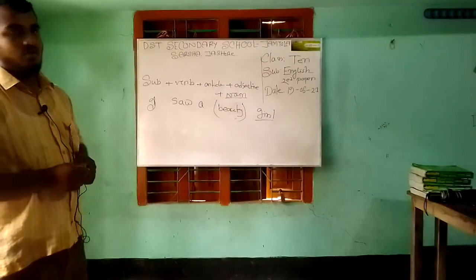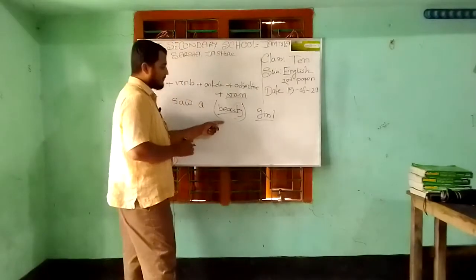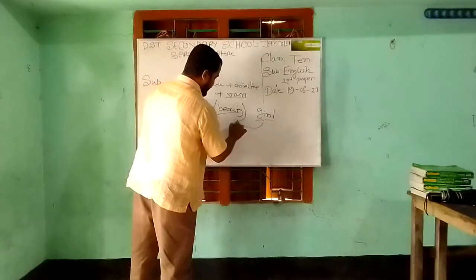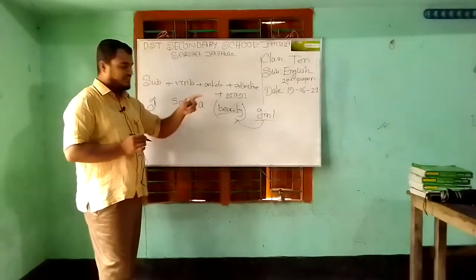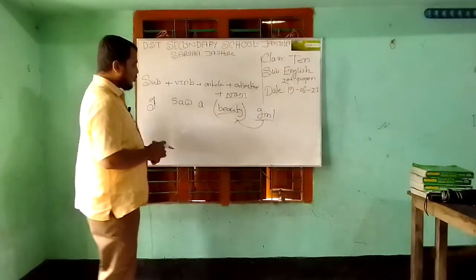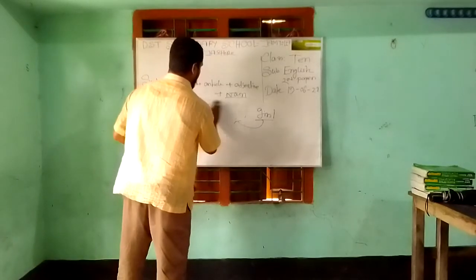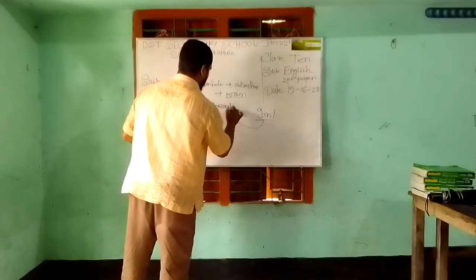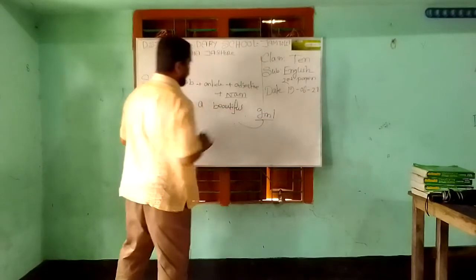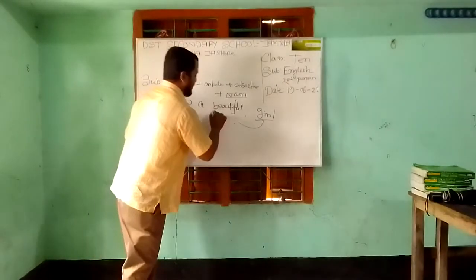Oh yes, your answer is right, because this gap is before a noun. So we have to use here the adjective form of the noun. Beautiful. Beauty, noun. Beautiful, adjective.